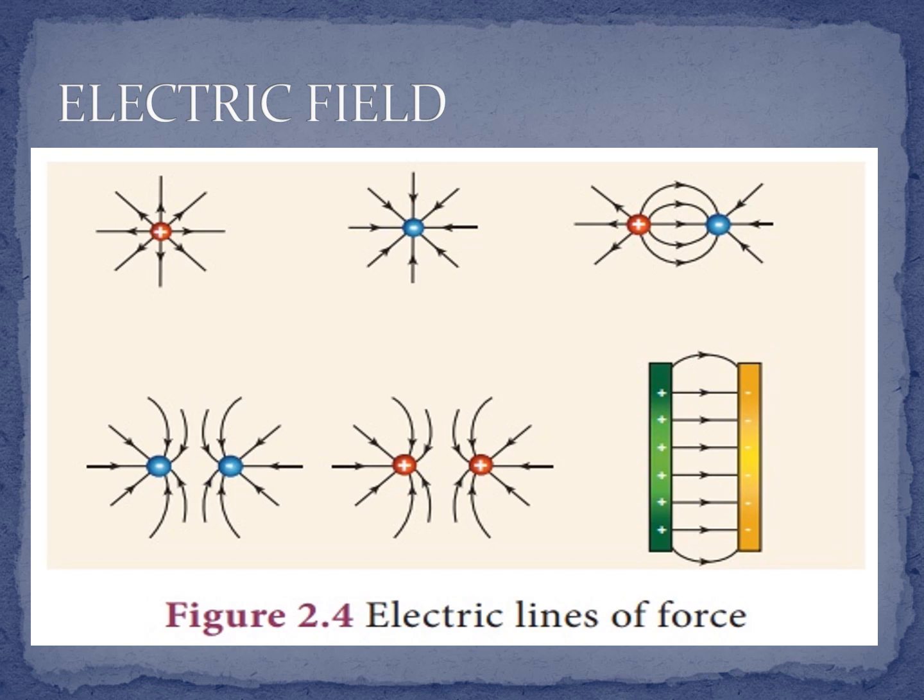Positive and negative attract. See the picture, the third one: positive and negative attract, and positive-positive repel, negative-negative repel. So a positive charge will experience force in the direction of the electric field, and the negative will experience force in the opposite direction of the electric field.